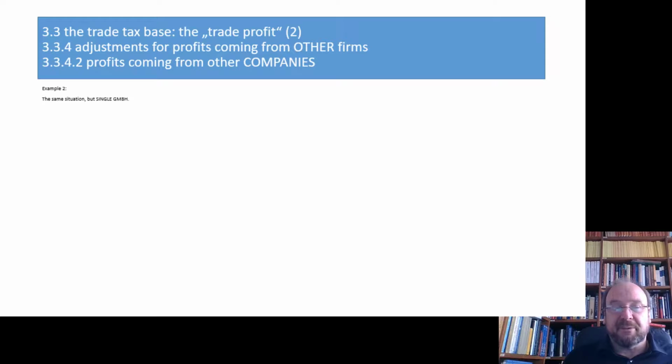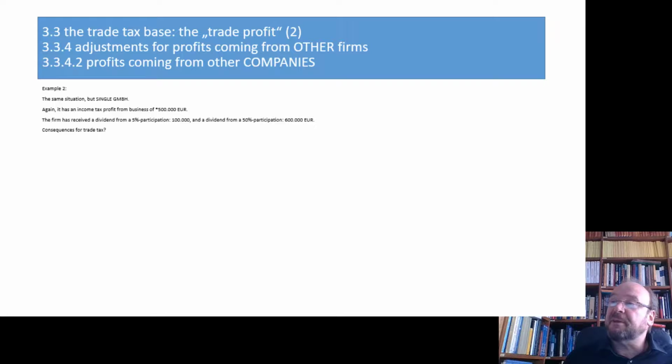Example 2 is now the same situation basically, but now with a GmbH. And again, we have 500,000, we have 5% participation and 50% participation, even the same amounts. What are the consequences for trade tax? The 5% participation is lower than 15%, so the dividend must be fully taxed.